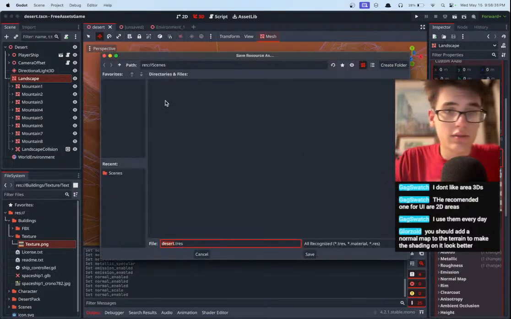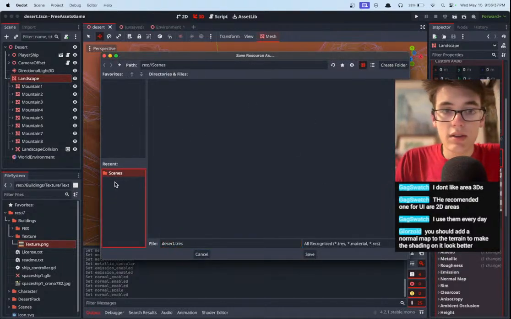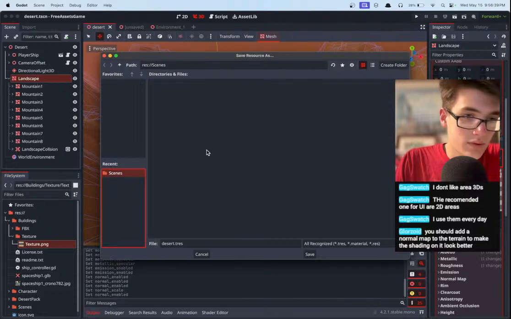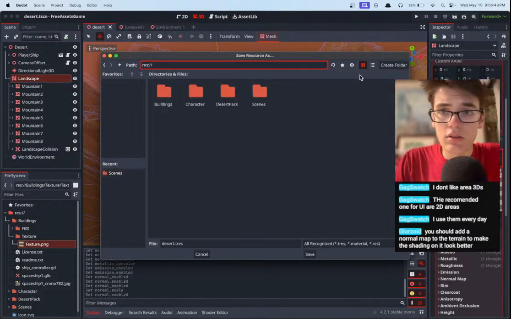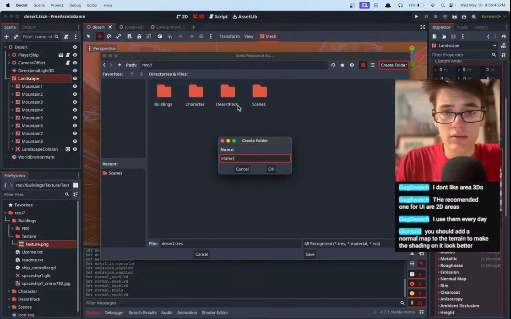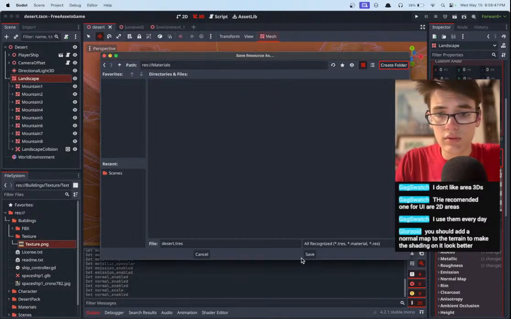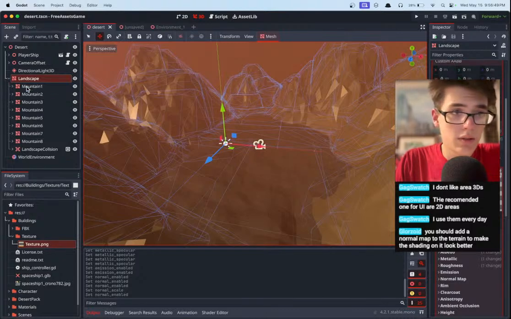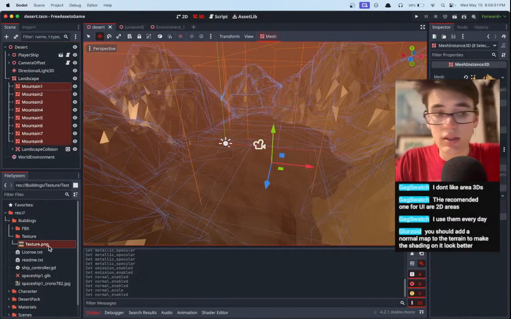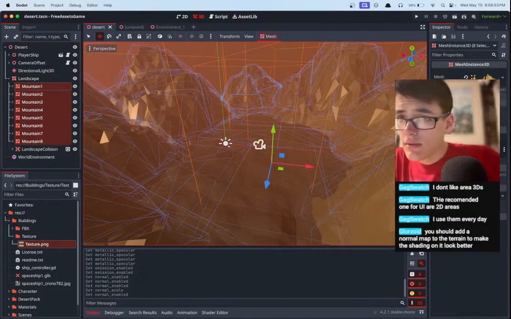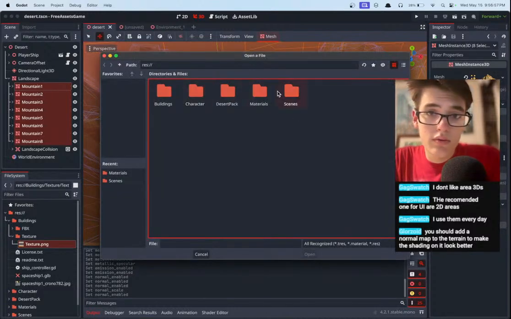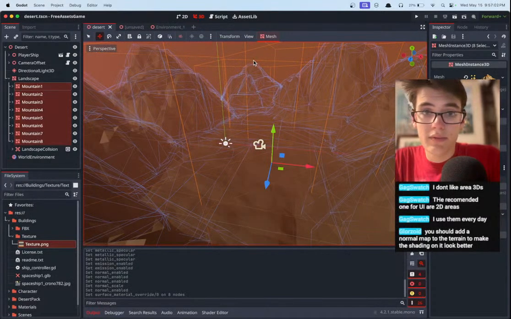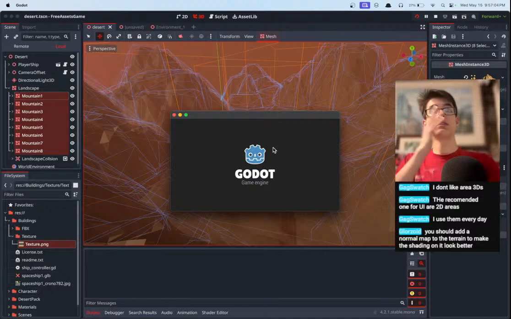Save as, wow, we only have one folder. This is terrible. I mean, we have a couple of folders, but create a folder, materials, desert. There we go. And then we can select all of these and surface material override, empty, load, materials, desert.tres. Perfect. And there we go. Voila. Our scene is completed.